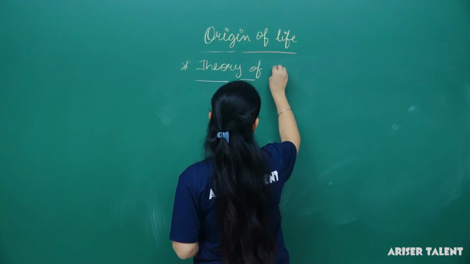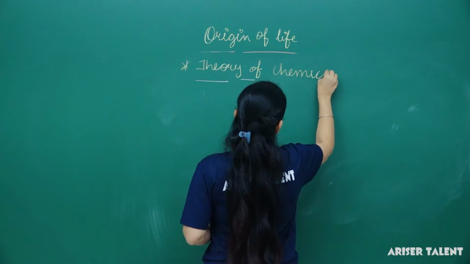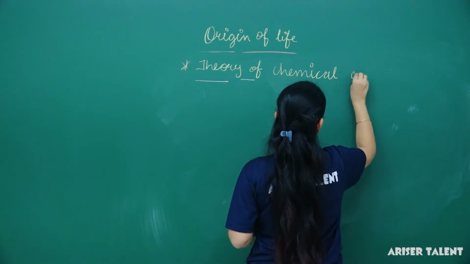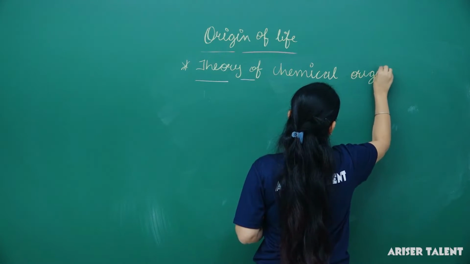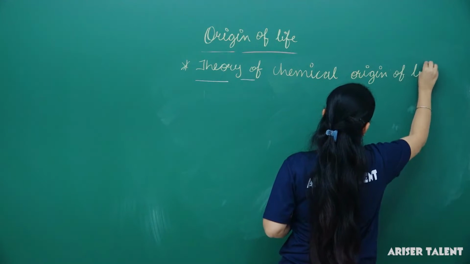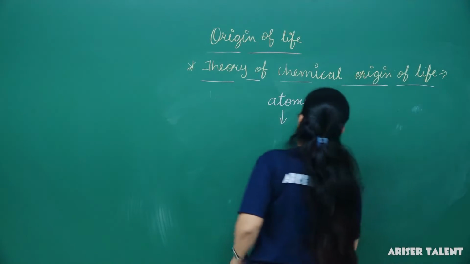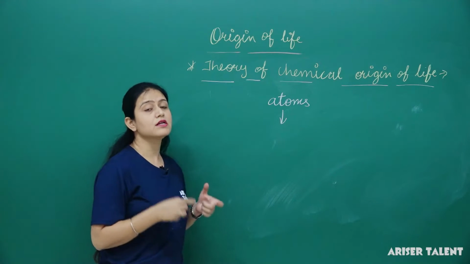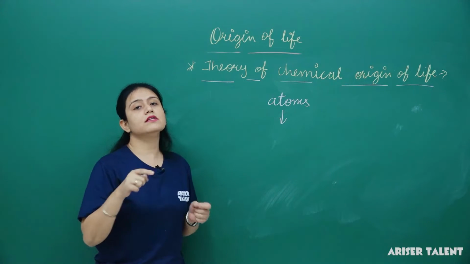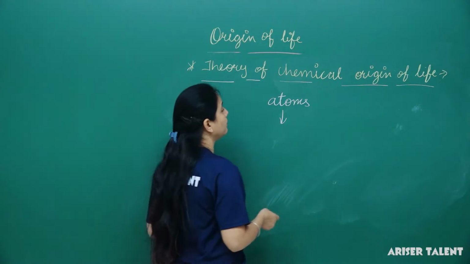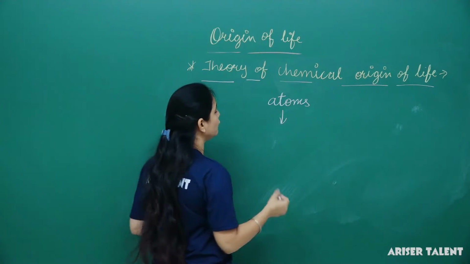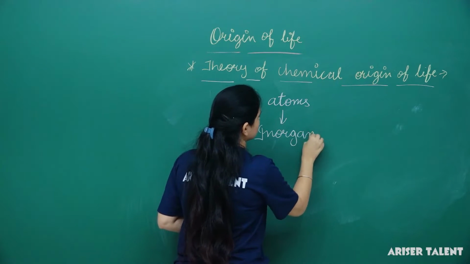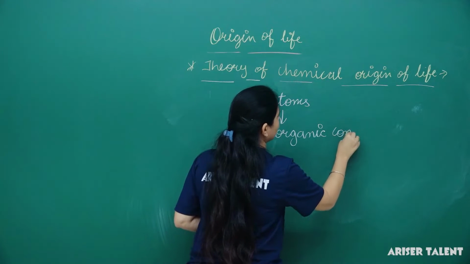According to chemical origin, life on earth has arisen by a series of chemical reactions. How did it happen? Atoms combine together to form what? To form inorganic compounds.